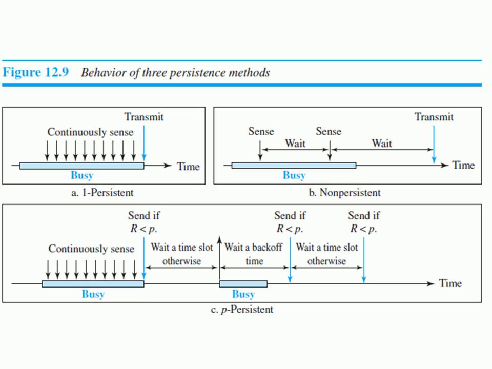Coming to the next one, that is the non-persistent method. Here, instead of continuously sensing the channel, the station has to check the channel after waiting some particular amount of time slot, right? As shown in the figure, at a particular time, that is at t1, the station senses the channel.